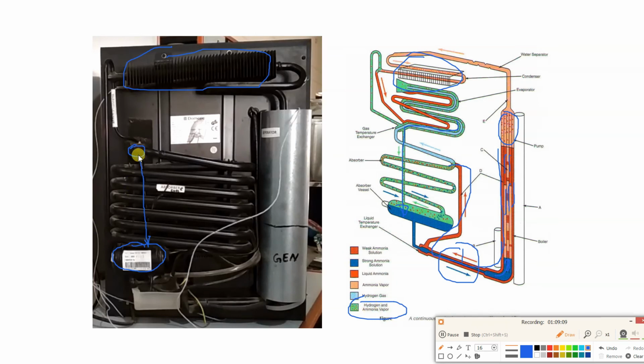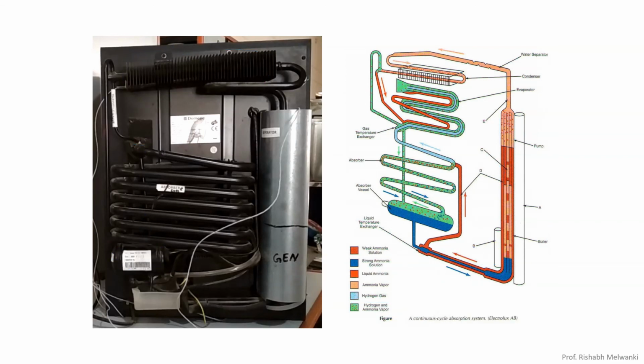Ammonia and hydrogen vapor will go to the absorber vessel. Then again from this vessel, here you can see the blue particles. From here hydrogen will move in upward direction and go back to the evaporator part. So in this way, with the help of gravity, this domestic Electrolux vapor absorption refrigerator works.